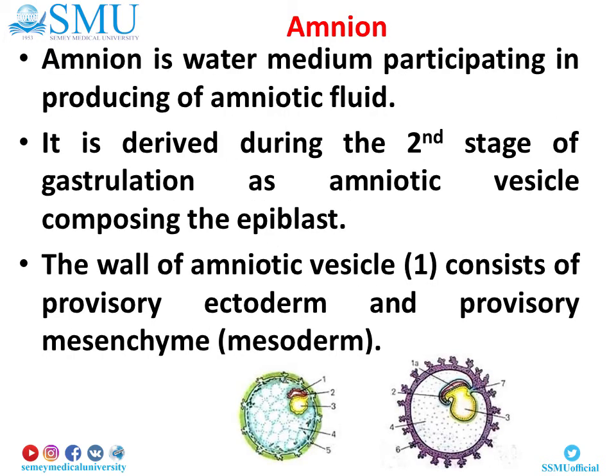Amnion. Amnion is a water medium participating in producing amniotic fluid. It is derived during the second stage of gastrulation as an amniotic vesicle composing the epiblast. The wall of the amniotic vesicle consists of provisory ectoderm and provisory mesenchyme or mesoderm.